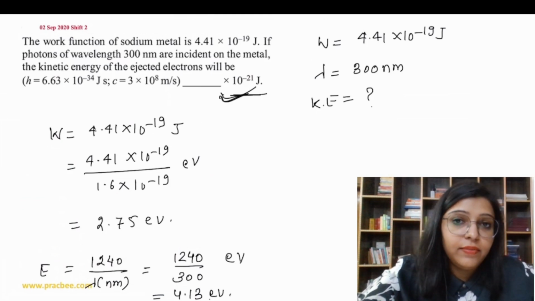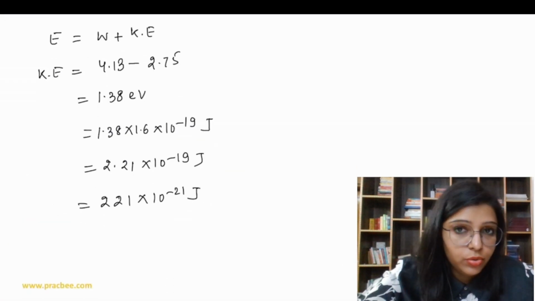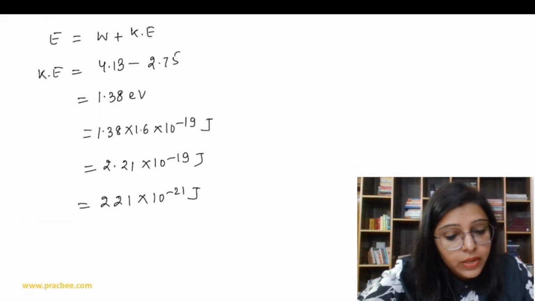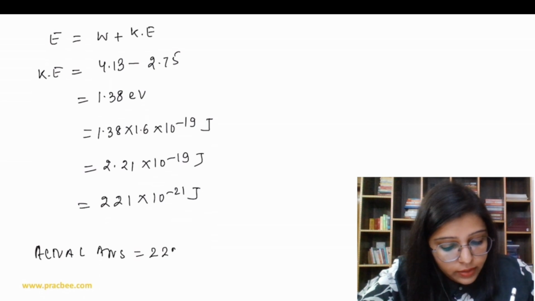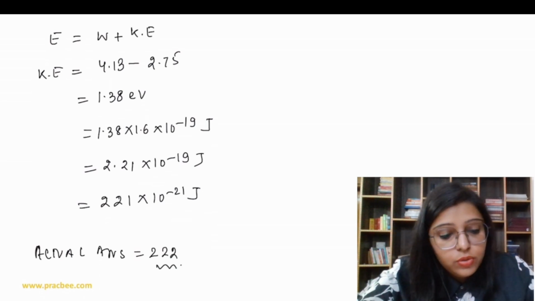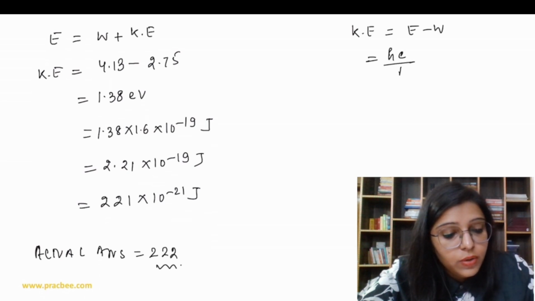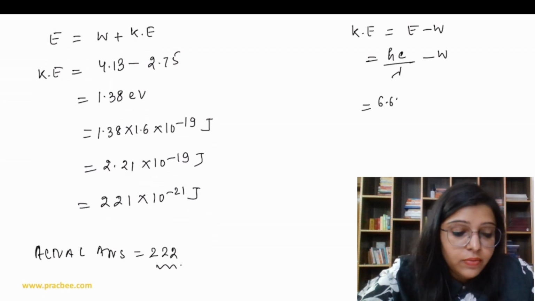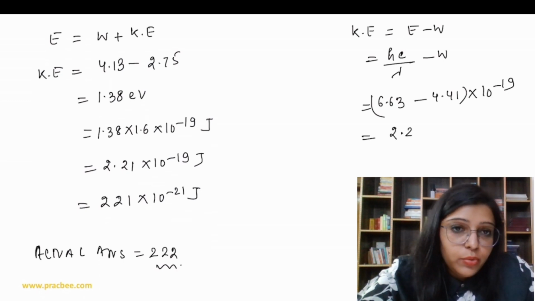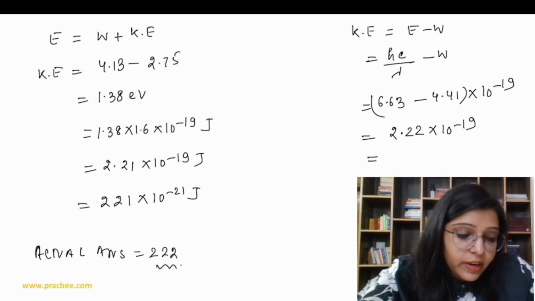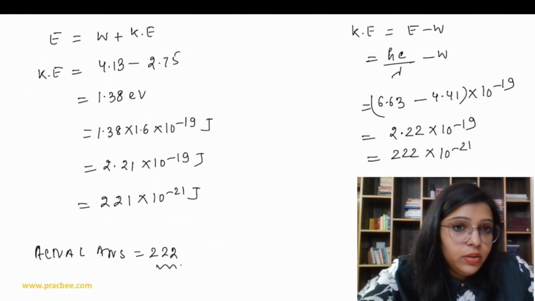Other point is that we have integer type questions and all. So I told you do not use this thing. Although you get the approximate result, the actual answer is 222, right? It is 222. So if you use kinetic energy is equal to energy minus work function, that is hc over lambda minus work function. When you solve this by putting all the values, you get 6.63 minus 4.41 and then into 10 to the power minus 19. So you get 2.22 into 10 to the power minus 19, which you can write as 222 into 10 to the power minus 21 joules.